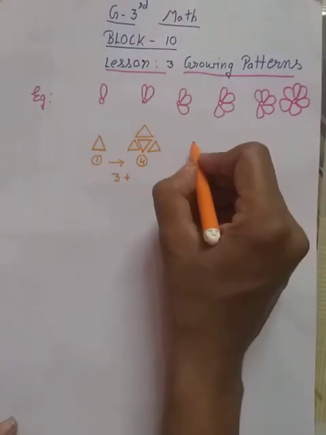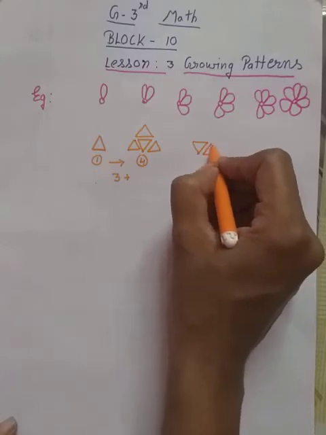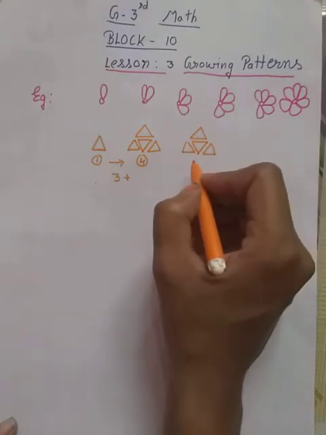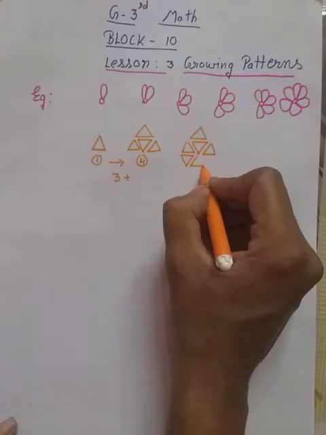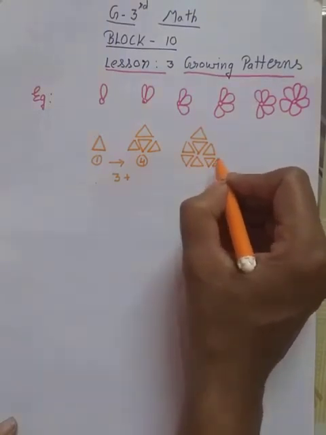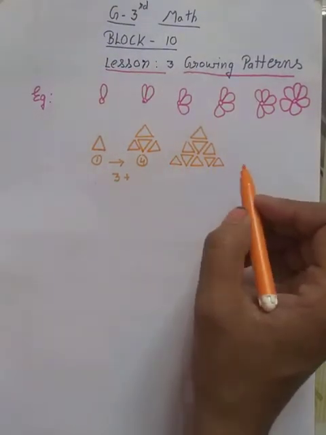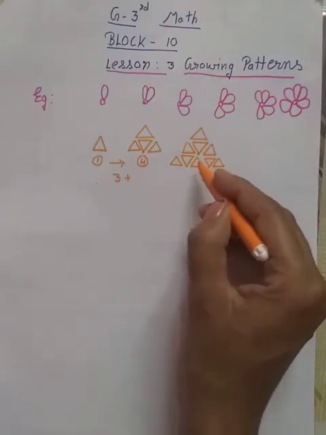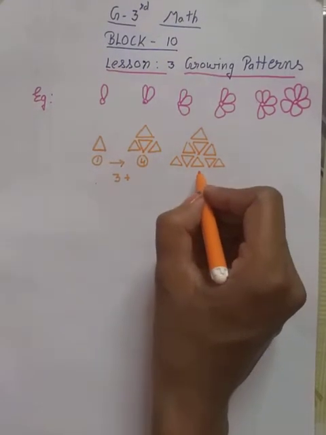And in the next, how many triangles do we have? Let's count. 1, 2, 3, 4, 5, 6, 7, 8 and 9. We have in this 9 triangles.